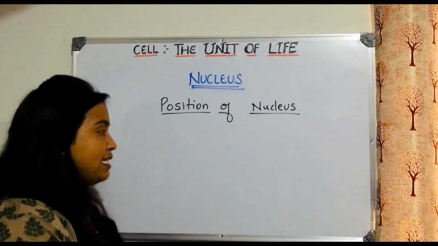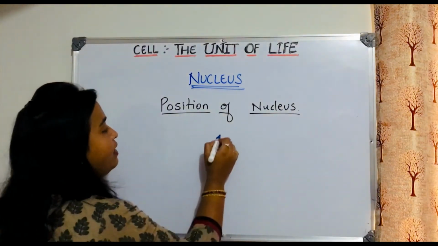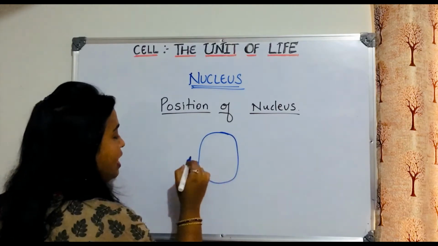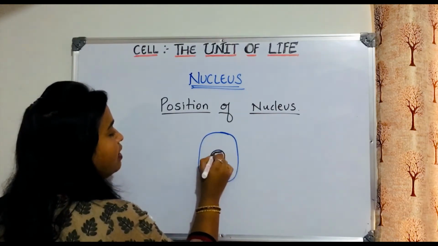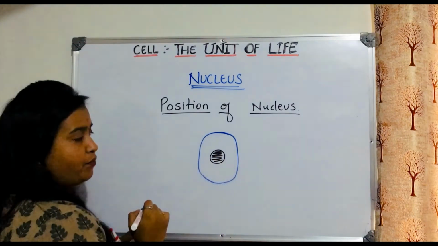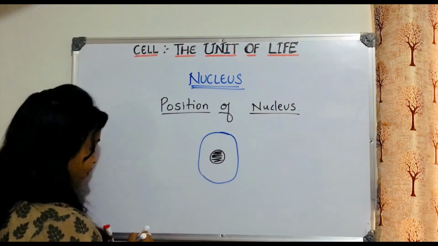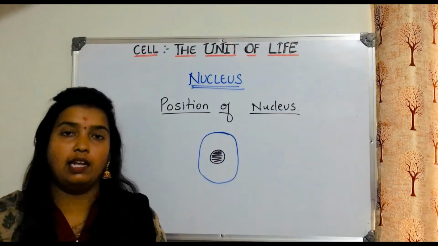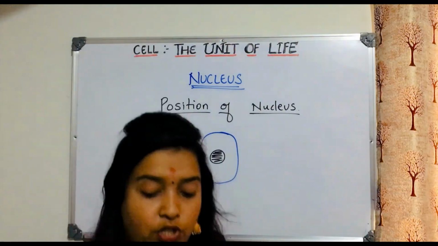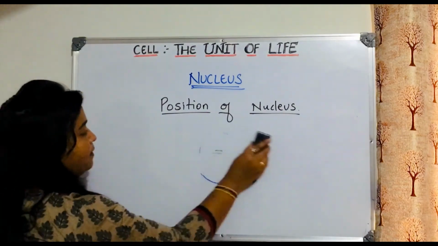We will find the nucleus at the center. For example, if this is a cell, usually you will find the nucleus at the center like this, right? But when you consider plant cell and animal cell together, the position differs. We will see that.